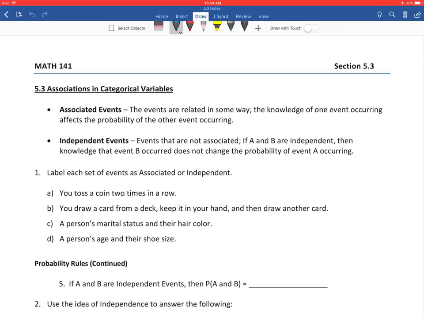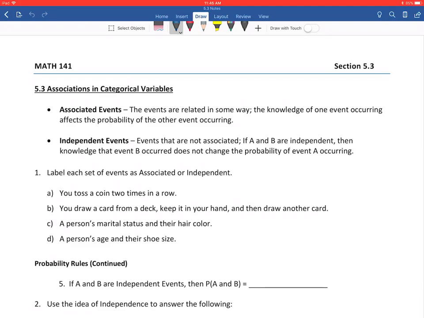Section 5.3, Associations in Categorical Variables. Okay, we have two big definitions in this section, associated events and independent events. Events are associated if they are related in some way, and if the knowledge of one event occurring affects the probability of the other event occurring. And then independents are not associated.